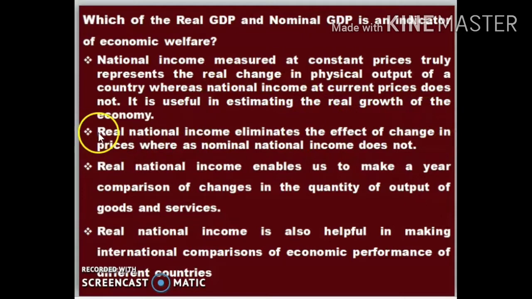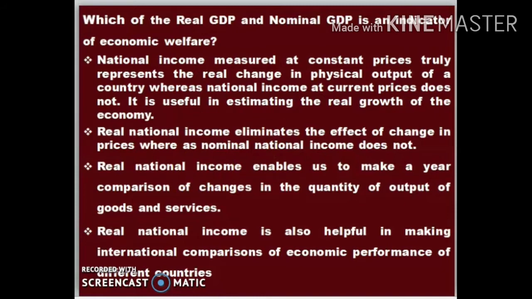The second point is that real national income eliminates the effect of change in prices, whereas nominal national income or nominal GDP does not. So real national income eliminates the effect of change in prices. It does not consider the inflationary or deflationary situations. So it's better to go for this. It's a clean year, where there is no inflation or deflation. So if we are comparing with that, we will be having the best results.